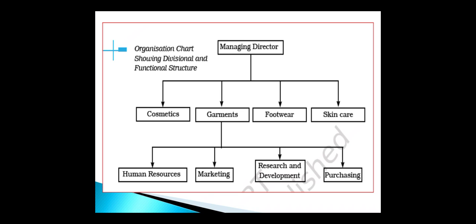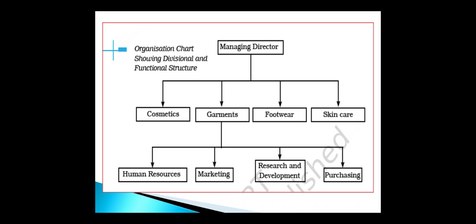Within garments, once again, as you can see in this picture, that department is divided into human resource department, marketing department, research and development department, and purchasing department. So what is this last figure? That is the functional structure, and the whole figure is known as the divisional structure. Means divisional structure is once again divided into the functional structure.